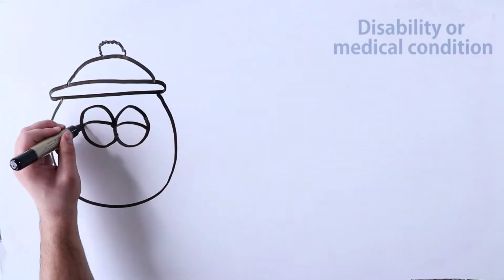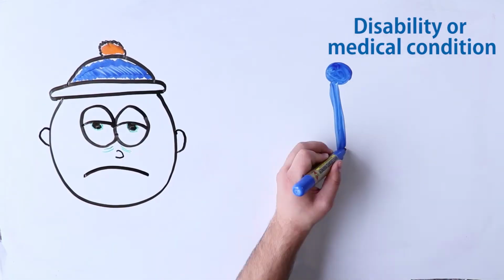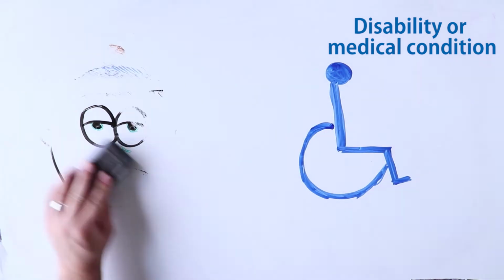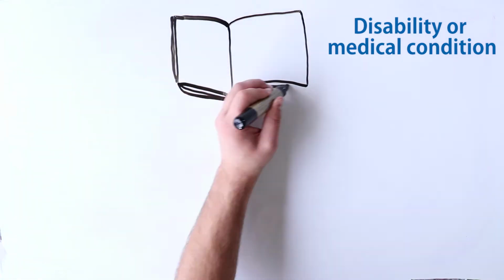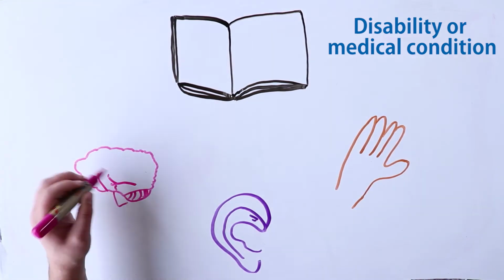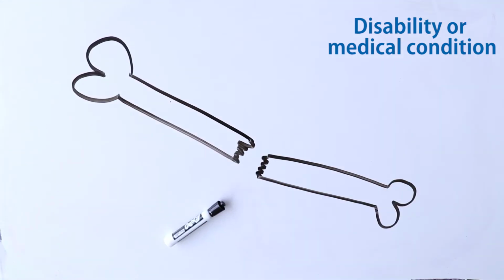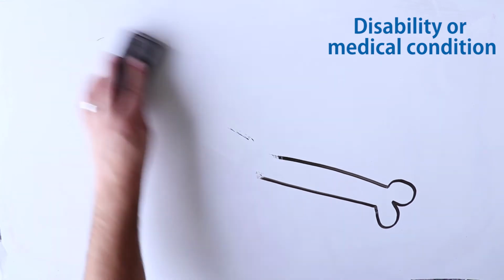Let's move on to Category 3, disability or medical condition. Has a medical condition or disability interrupted or affected your VCE studies? It could be from a learning, physical, sensory, or psychiatric medical condition, illness, or disability. It could be as simple as breaking your right arm for 6 weeks. Then this is the category you would apply for.